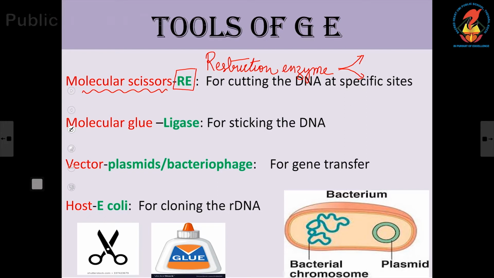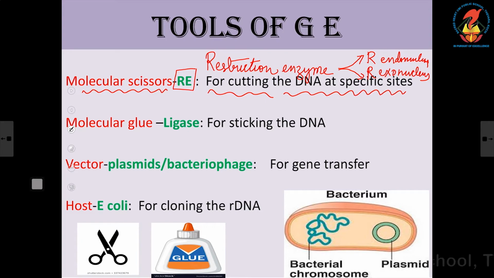So, restriction enzymes, there are two types: restriction endonuclease and restriction exonuclease. Anyway, the purpose of both these enzymes, or a restriction enzyme in general, is for cutting the DNA at specific sites. Very, very important, the keyword specific site. Not anywhere we can cut, only at specific sites. So, that is the first tool.